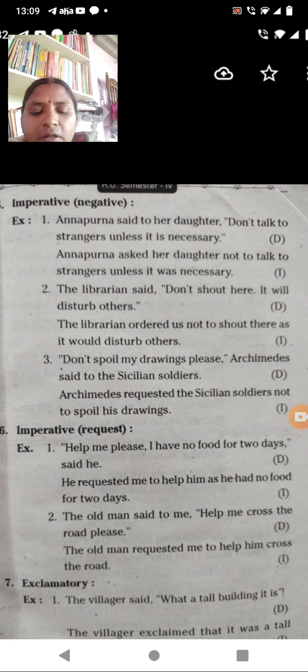So when you change it into indirect speech, it is: not to talk to strangers unless it is necessary. So until there is a need, you should not talk.